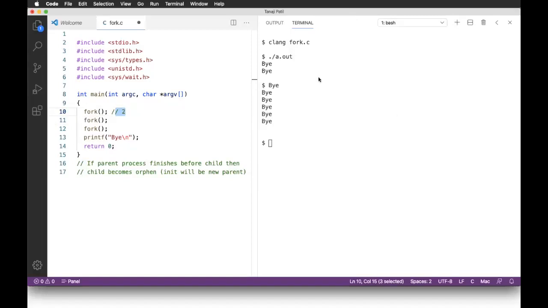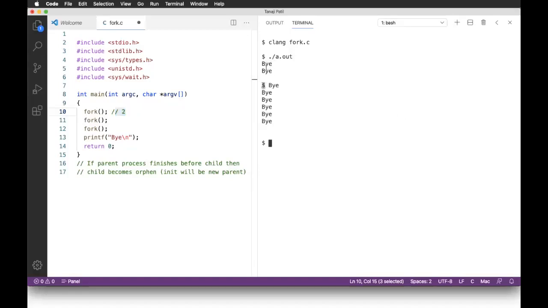If you are talking about this is printed by parent and this is printed by parent, no, that is wrong. What I am saying is, any one out of this is printed by the parent. Second one is printed by the child. Maybe this is by the child, this is by the parent. And once parent finished, parent is coming out of the terminal, so it is again command prompt, because that is the process in the foreground.